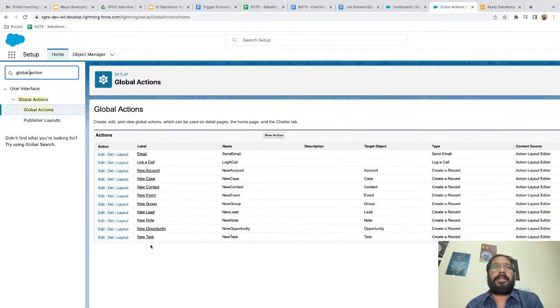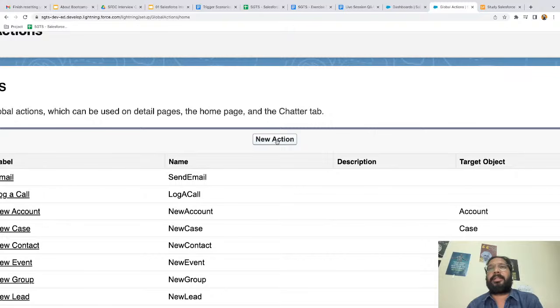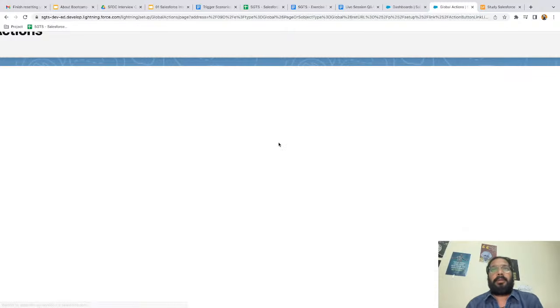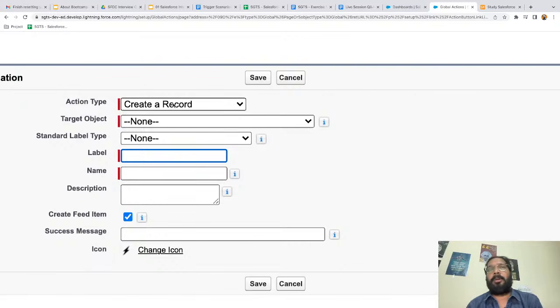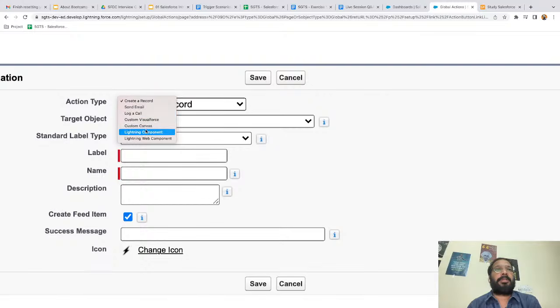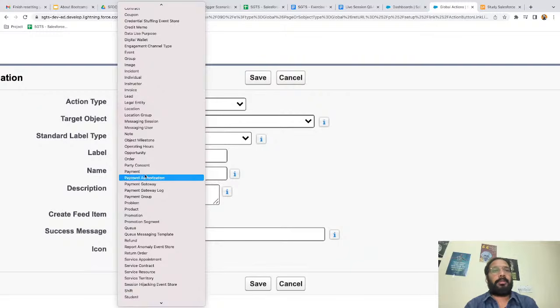These are the global actions which are already created. Now I'm going to click on this new action and a form will appear. Here you can see it is similar to object specific action. On global action, we can place all these options. So I'm selecting create a record. Target object, I'm going to select student.